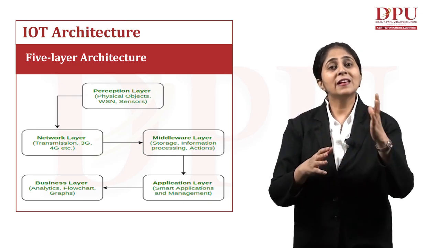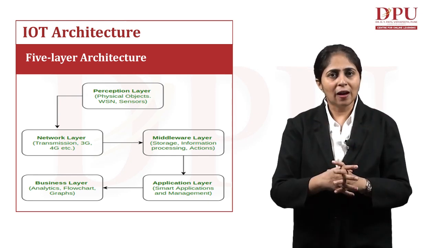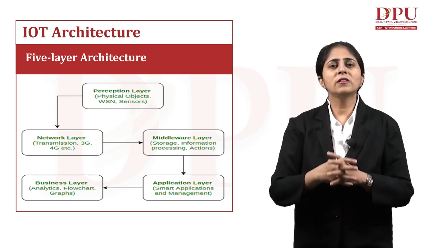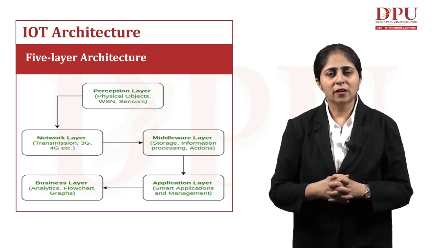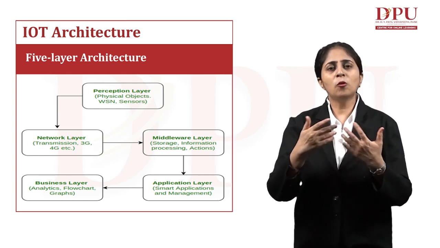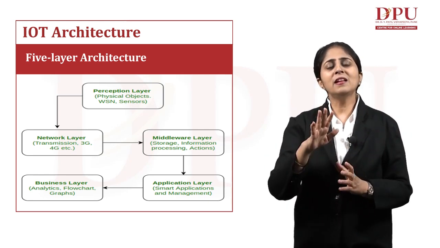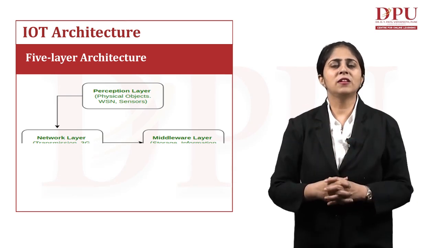We have the cloud layer. What does the cloud layer do? Whatever data we have has to be communicated to different places, so it stores all the data at a remote server to communicate it in a proper format. There are some more layers which can be part of this IoT architecture, but these are the basic 5 layers that form the basics of IoT.